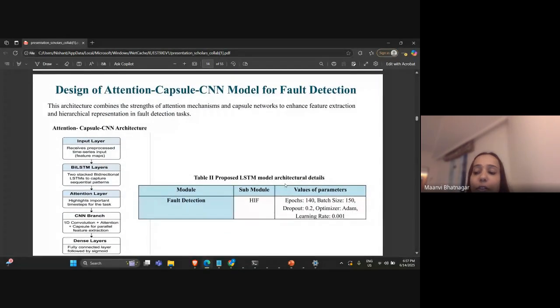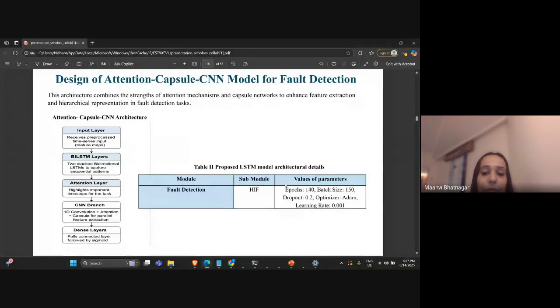So after generation of the voltage and current data set from the Chhattisgarh state system having high impedance faults, we have developed an attention and capsule based CNN model for detection of fault. In this, different layers of deep learning have been used.